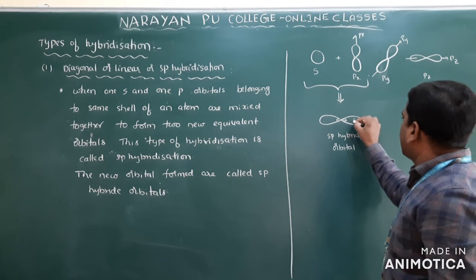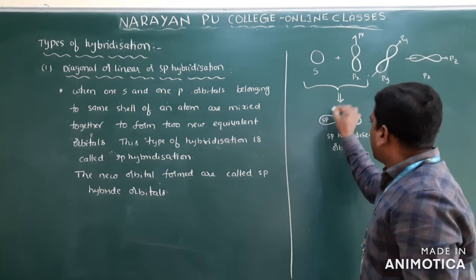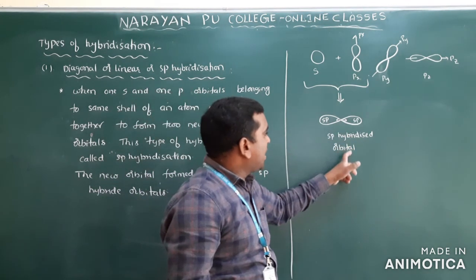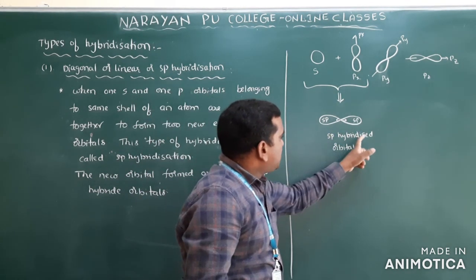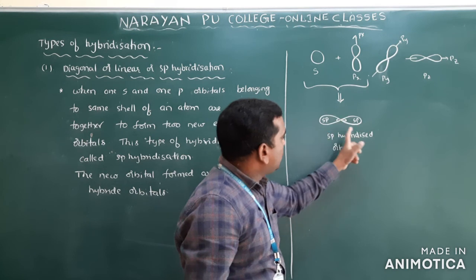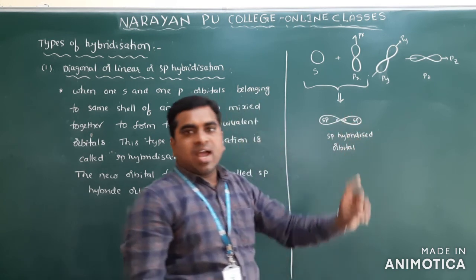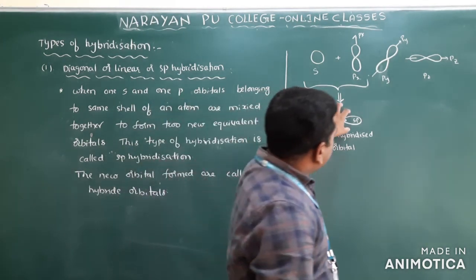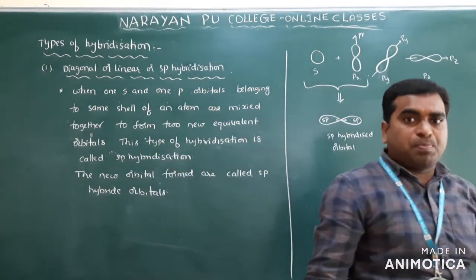Clear? So this is what is called sp, and here also what is called sp. So how many sp hybridized orbitals do we have? Two sp2. This is one and this is one. Two sp2 hybridized. Clear? Now, by using this, when these two sp2 hybrids form, what was it previously?